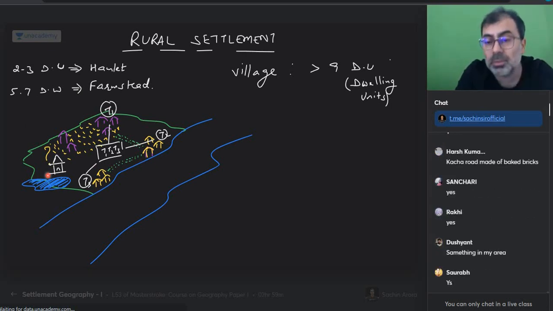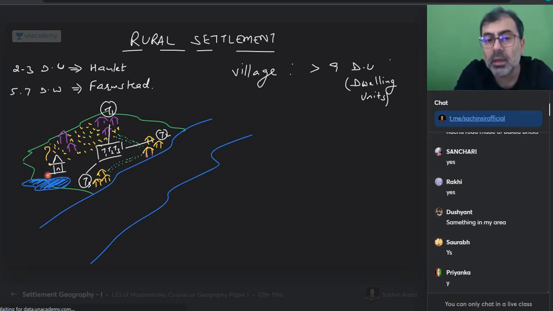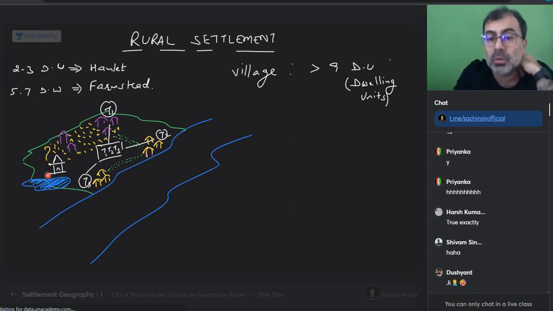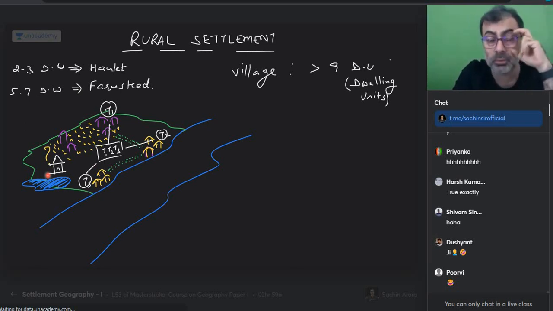True. Dushyant keh raha hai something in my area. Dushyant, field से बाहर आओ. ऐसा नहीं कि मैं तुम्हारी कहानी बता रहा हूँ. I'm just saying, like from hunters and gatherers, we have been growing. This is how the idea of religion came. So today what we are saying, अरे उधर क्या है, चेक करके बताओ कौन सा वो था. अरे those were historical times. What were the situations over there? Who knows? No, those were invaders. हम तो यहाँ पे हमेशा ही पूजा करते हैं. Yes or no? So that's going on.